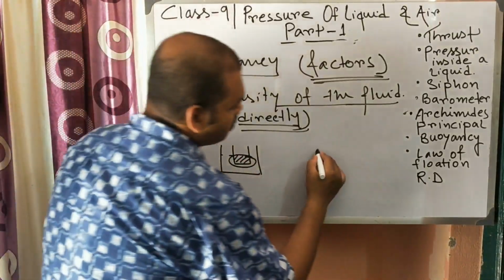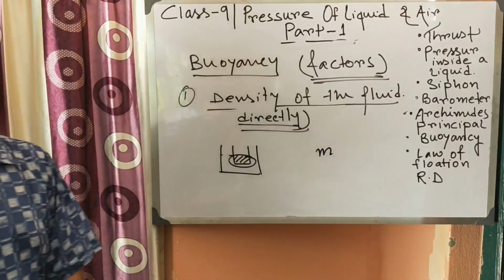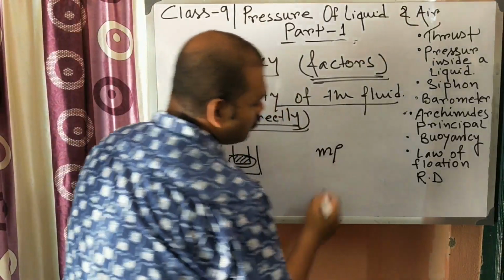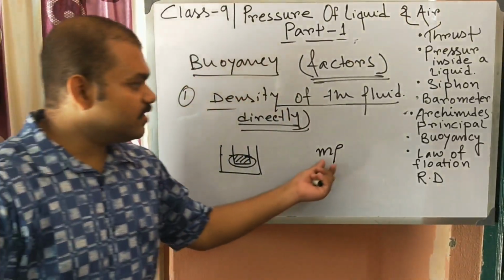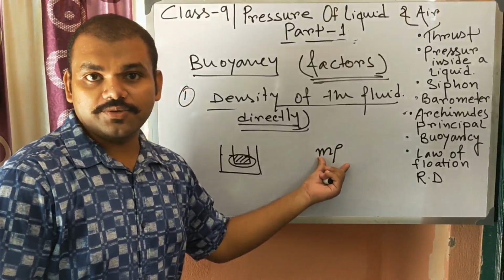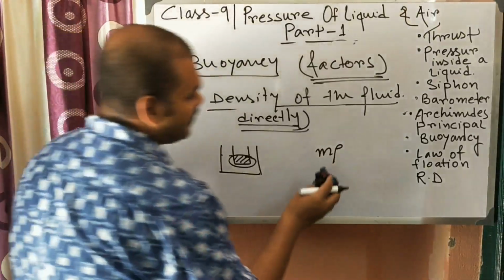Let the mass of the fluid be m. So what is the weight of the fluid? Mass into g.